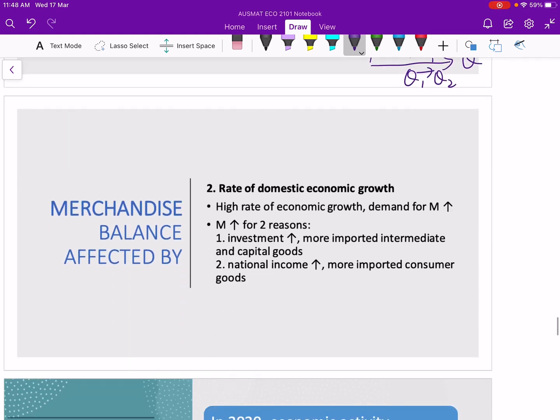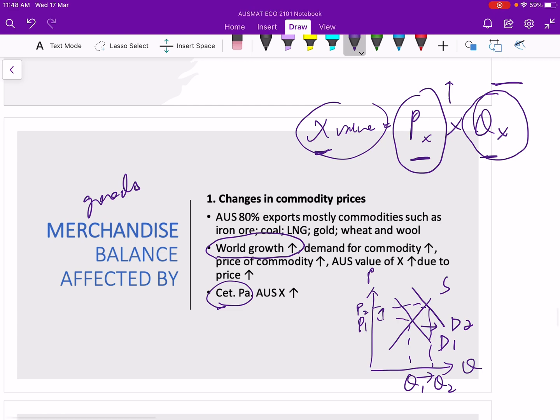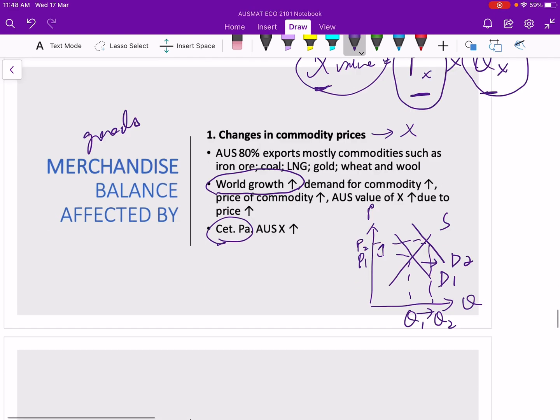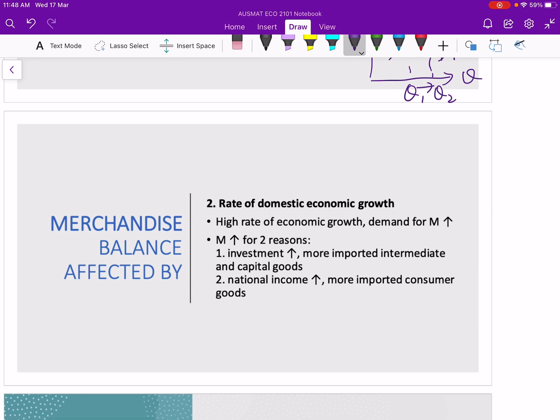The second one is domestic economic growth. The first one, changes in commodity prices, mainly affects exports, but domestic economic growth mainly affects imports.